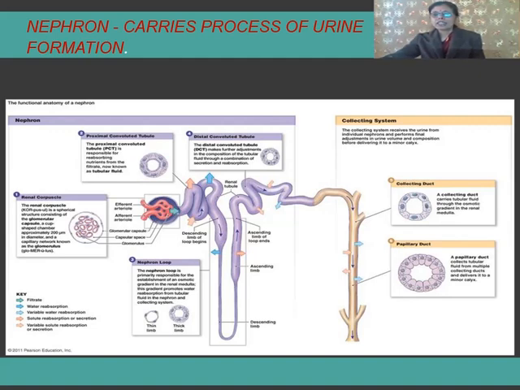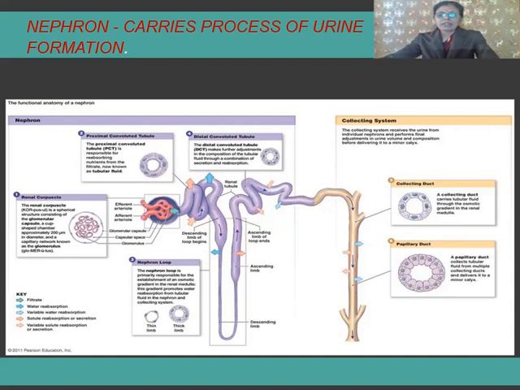It is an extraordinarily dilute solution which consists of a lot of usable materials, including glucose and some salts such as sodium. Only filtration has taken place, but it also consists of certain useful substances which are again reabsorbed.